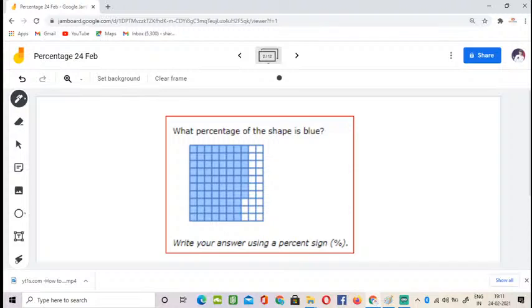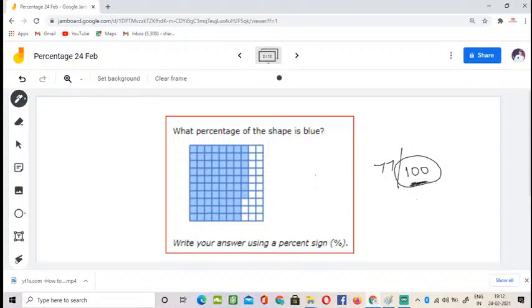Very good, I got answers. I've got 77 percent. Very good, because see here, the total shape is divided into 100 equal parts, out of which 77 are filled with blue color. So if you see the percentage, the denominator is always 100. If we don't have 100 sections, I'll tell you how to do that going forward.